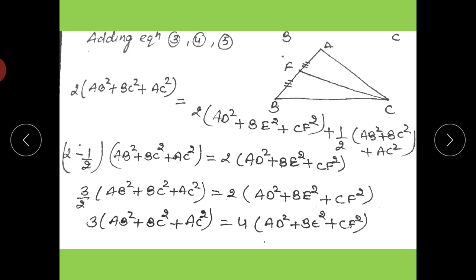So do that question again. If you do the same question again, it builds your confidence, and it builds your way of solving questions.